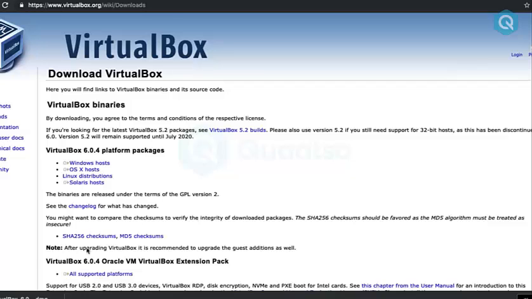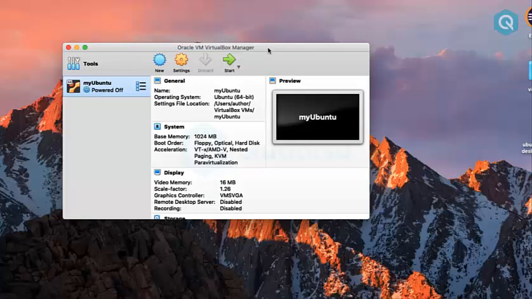Once you download VirtualBox, you have to install it just like any other software. Install it with the default locations and all settings. Once the installation is completed, open VirtualBox and create a new machine. Now I am going to show how to create a virtual machine.